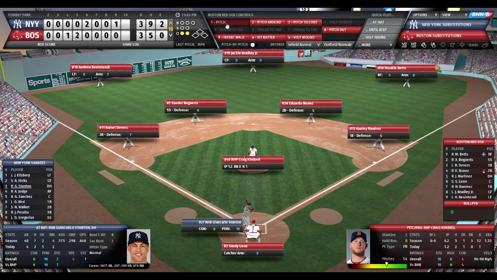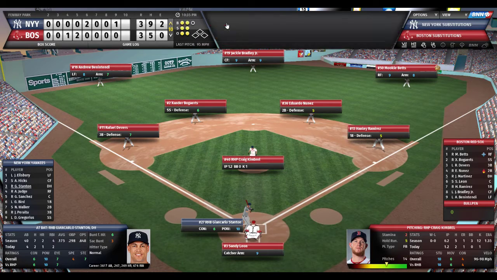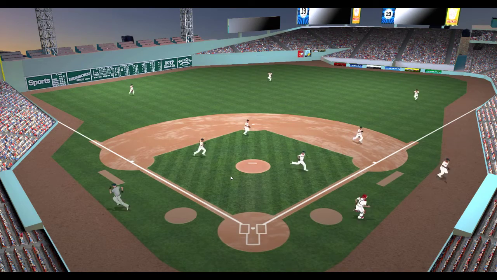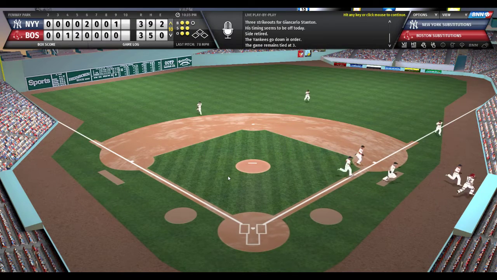Stanton digs in. Sandy Leon wiggles the fingers. Craig Kimbrel nods his head. Leon sets the target. Here's the pitch to Stanton. Swing and a miss. We go to the bottom of the 10th. Craig Kimbrel does his job this inning as he gets Stanton to swing on the 2-2 count.